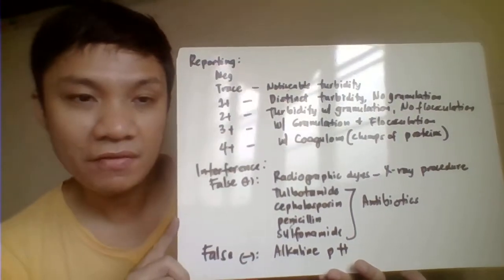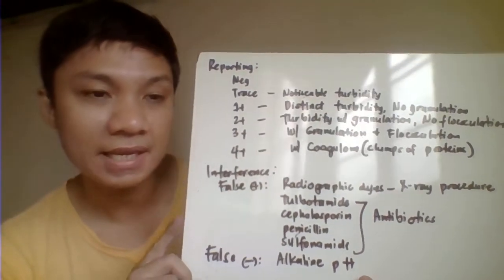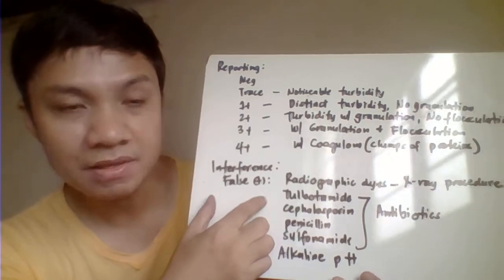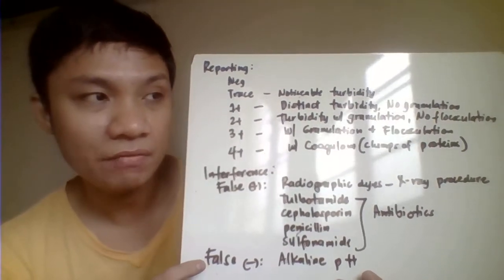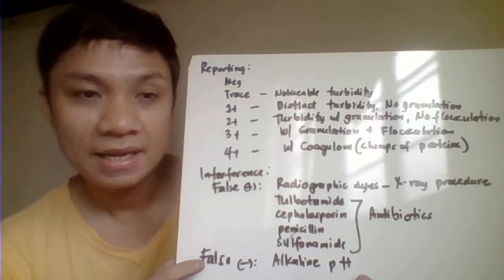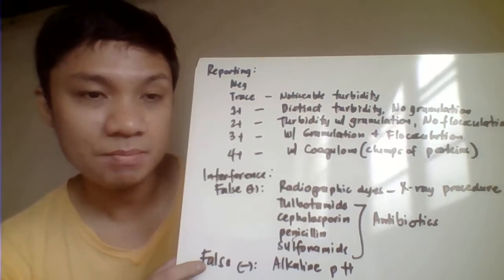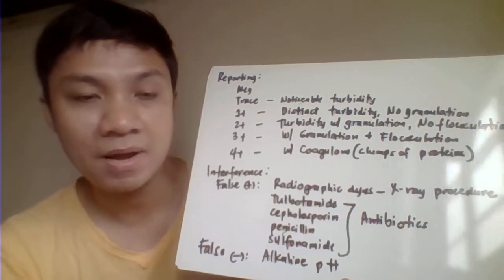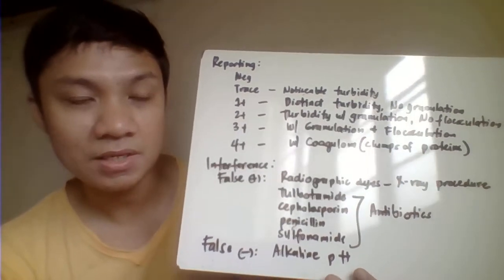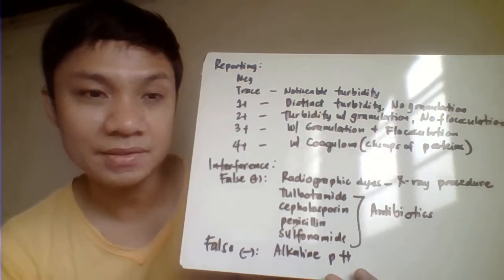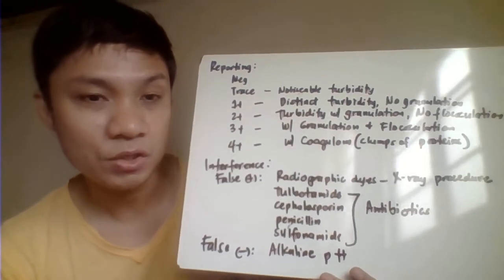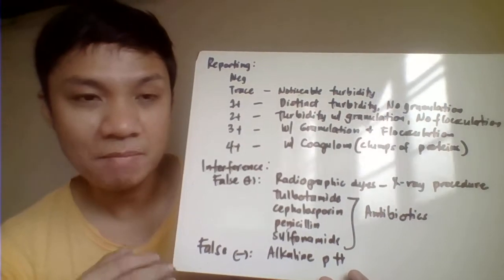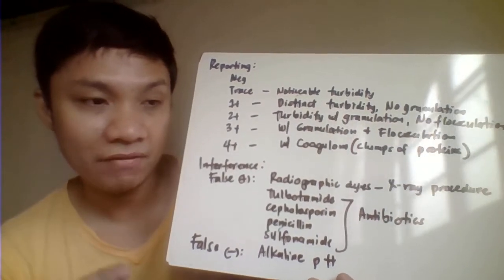We have here the interference with your SSA test. The false positive result may be attributed to the following. The first one, the presence of a high level of radiographic contrast media. You could identify that one by asking the patient if the patient has undergone X-ray radiographic procedures, and also identify it by a very high specific gravity.